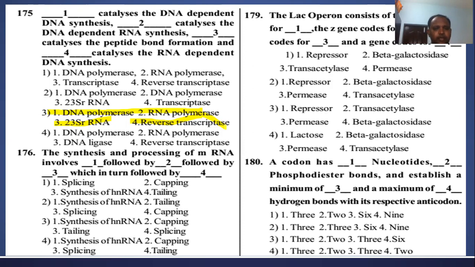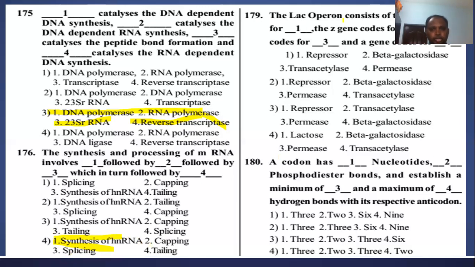Next is capping, then splicing, and then tailing. So the answer is the fourth option: synthesis of hnRNA, then capping, splicing, and tailing, right?